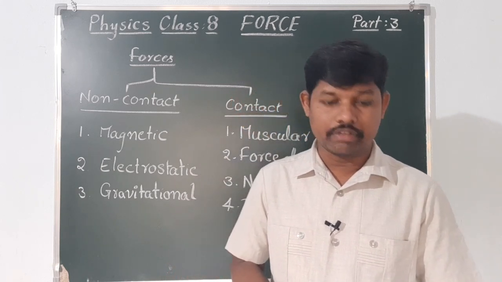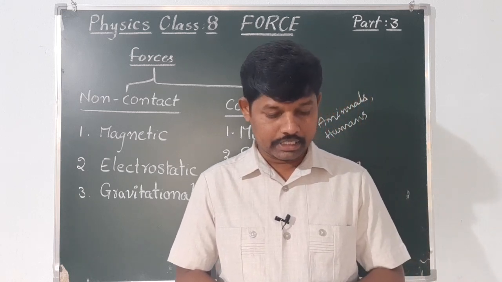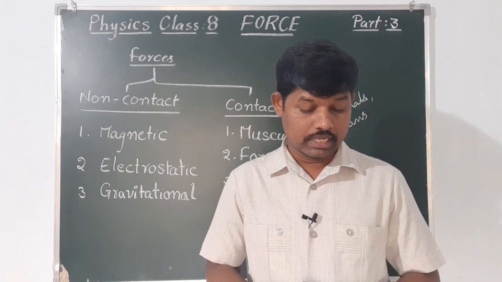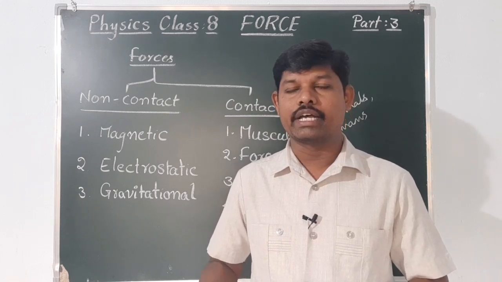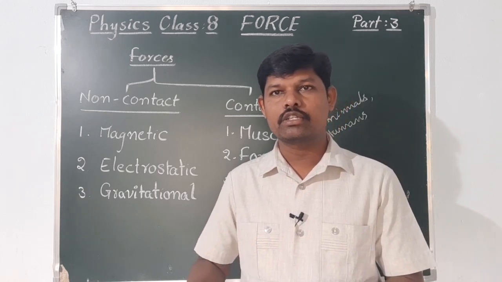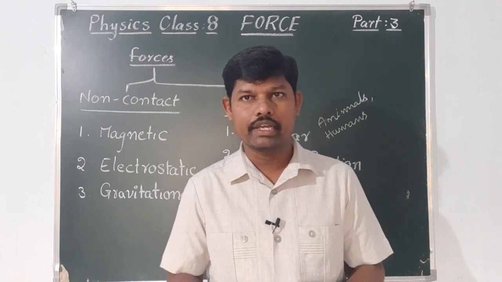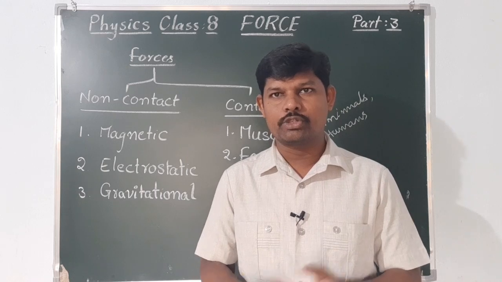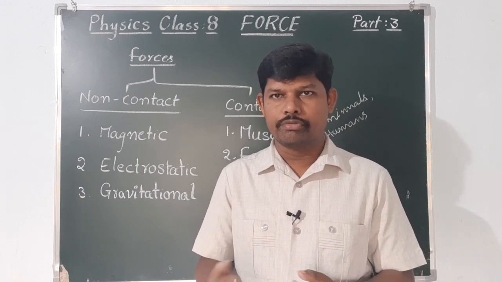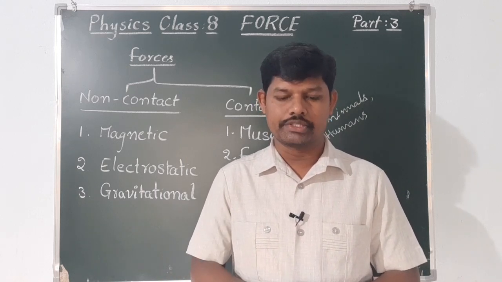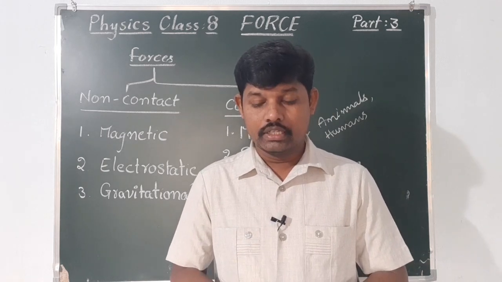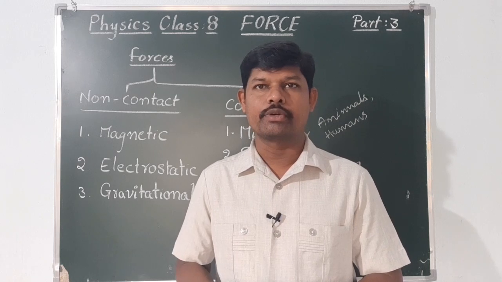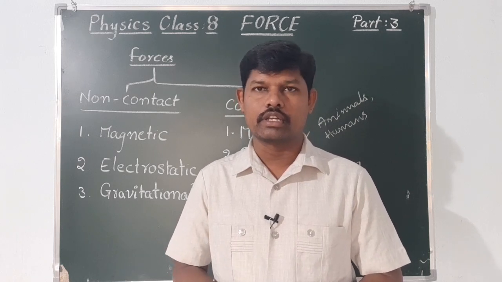The first one is given for you in the table: a list of activities where we exert force. First one, for example, lowering a basket, which means slowly keeping the basket down. For the second one, I will give some ideas. You can write these if you want, or you can write your own also. Second one, lifting a bucket from a well. For that activity also we have to use our muscular force.